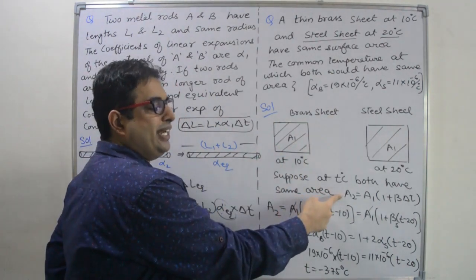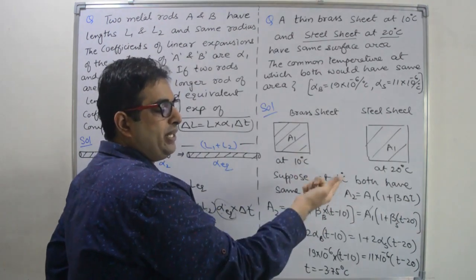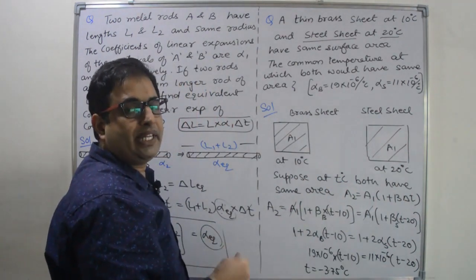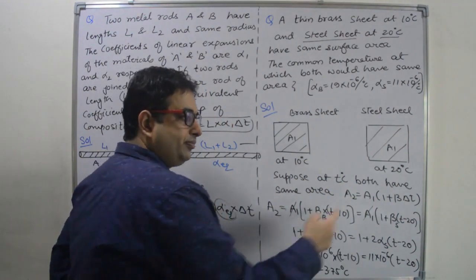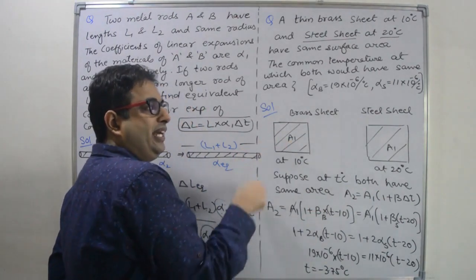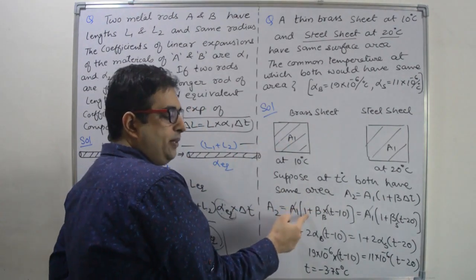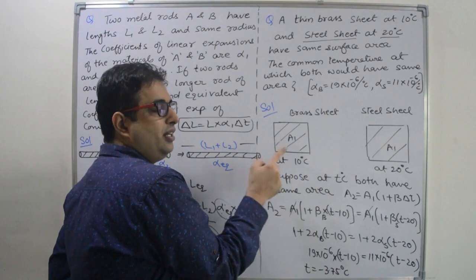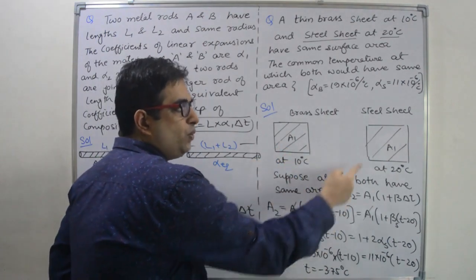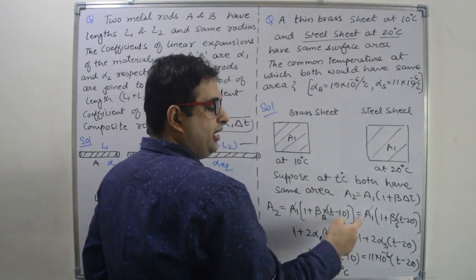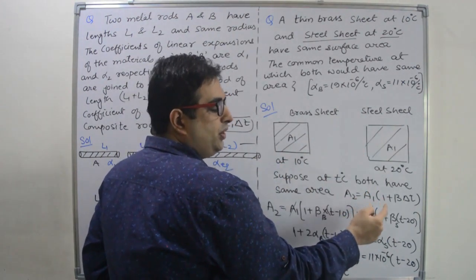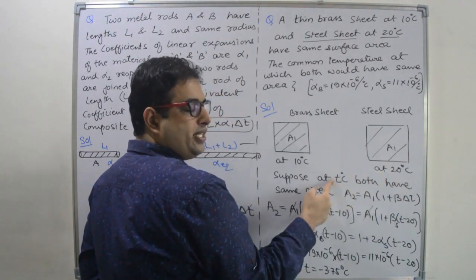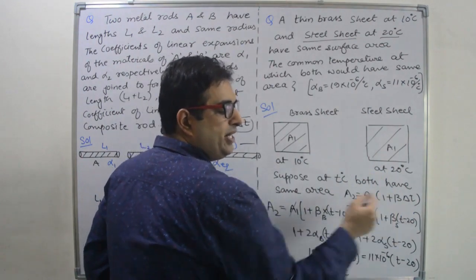So let us suppose that area is A2. So with increase in temperature at T degrees Celsius, it is A1 into 1 plus beta into delta T. Beta is coefficient of areal expansion. Right? So what will be the final area of the brass? This is A1 into 1 plus beta of brass into increase in temperature, 10 to T, so T minus 10. What is the final area of the steel? It is initial area into 1 plus beta of steel into increase in temperature from 20 to T degrees Celsius, so increase in temperature is T minus 20.